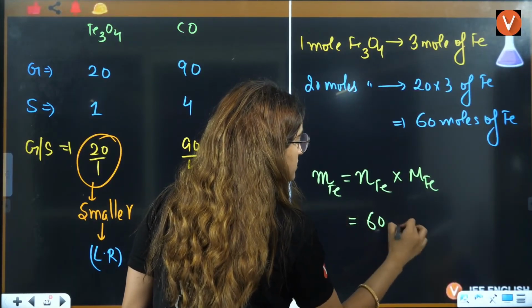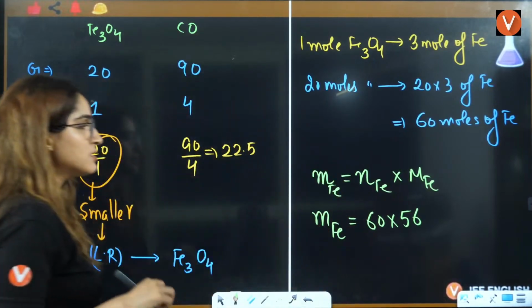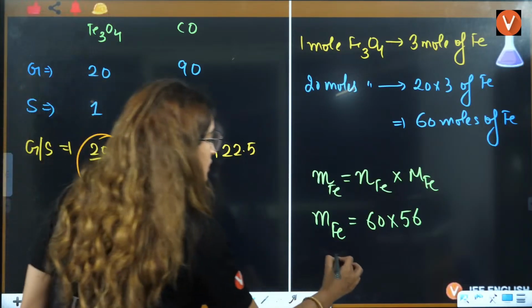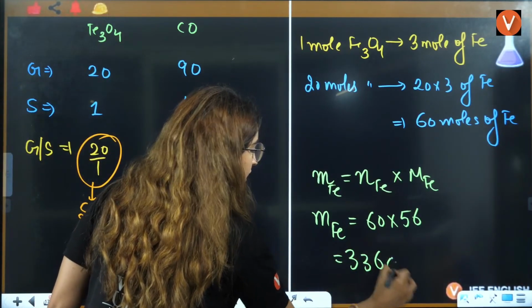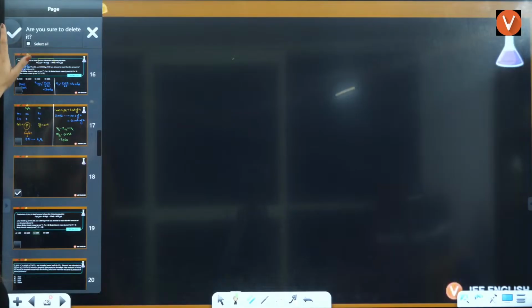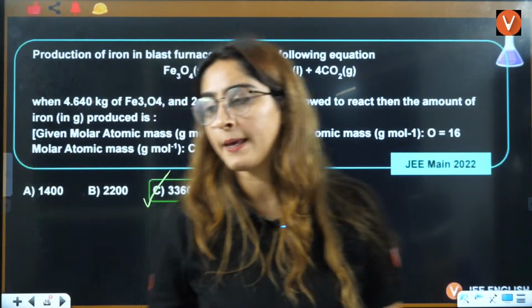Number of moles is 60, molar mass is 56, and you will get the mass of Fe here. Right, everybody? Very good. Abhijit, 3360 is the correct answer here. You solve this and you will get your answer here. That is 3360 will come out to be the correct answer here. That is C is your correct answer here.